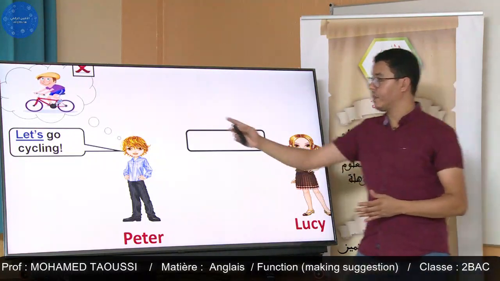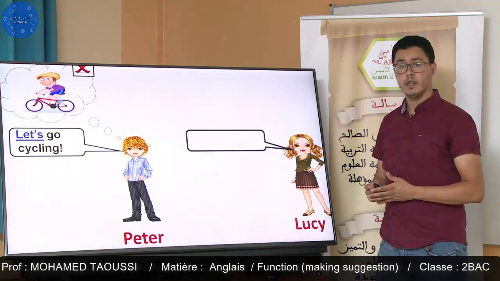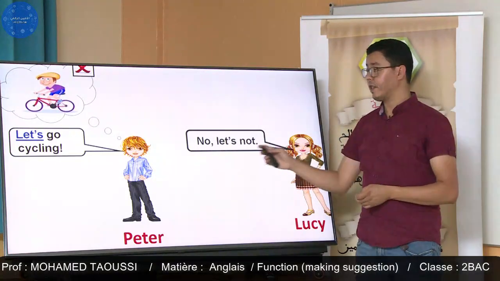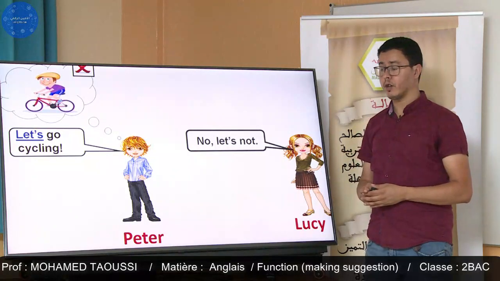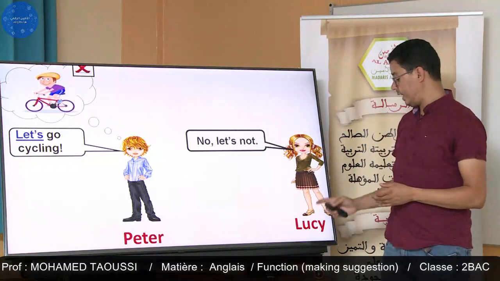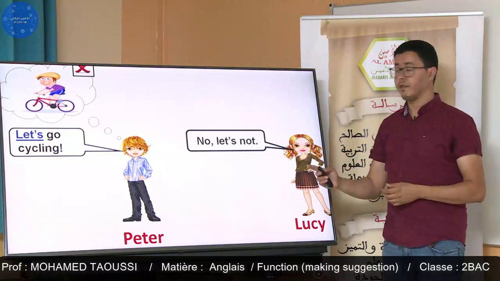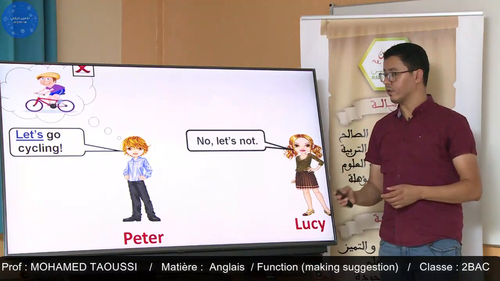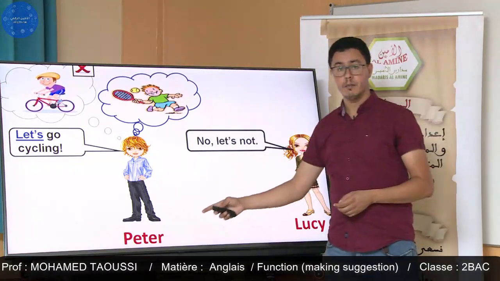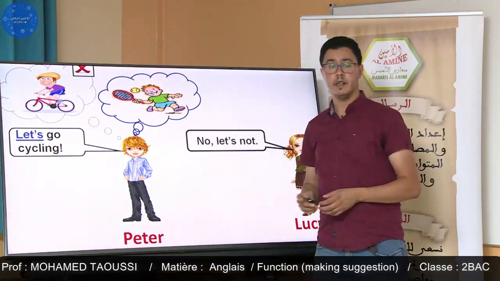Lucy refuses going cycling, or refuses riding a bike. She says, "No, let's not." So Peter is making a suggestion by saying let's go cycling, and Lucy is responding to Peter's suggestion. Yes, she refused and she said no, let's not. Peter again is making another suggestion. His suggestion is playing tennis.